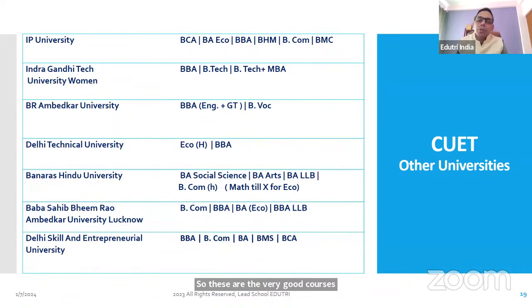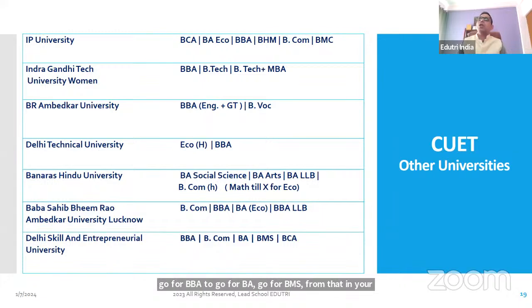And Delhi Entrepreneurial University, if some of you want to go for skill courses, entrepreneurial courses, then I always suggest, if you are not getting top colleges, please do not go to private colleges directly. Go for BBA, BA, or BMS from Delhi University or a Skill University, and you will get a lot of time.